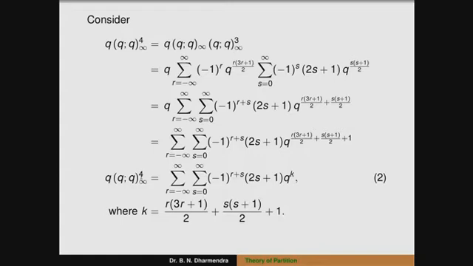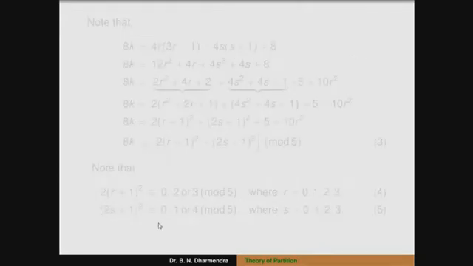It is the coefficient of q to the power of 5m plus 5, which is congruent to 0 modulo 5. The result is that p of 5n plus 4 is congruent to 0 modulo 5.